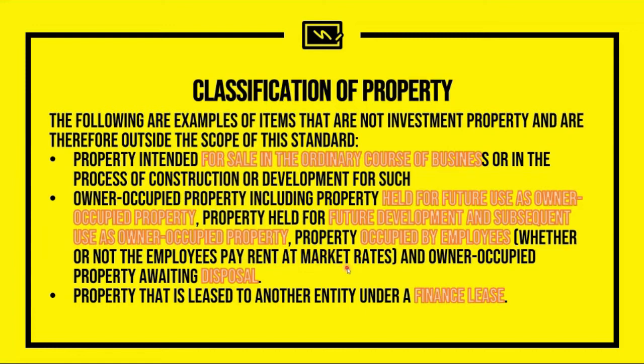Because you might be saying, sir, in this case, the property is being rented out. So you are earning rent or rent income. So in that case, it satisfies the requirement of the item to become an investment property. Okay, the answer is no. And the reason is because employees are considered to be related parties, or related parties to the business. Okay? So regardless whether the employees are paying rent or not, the item is still considered as PPE.